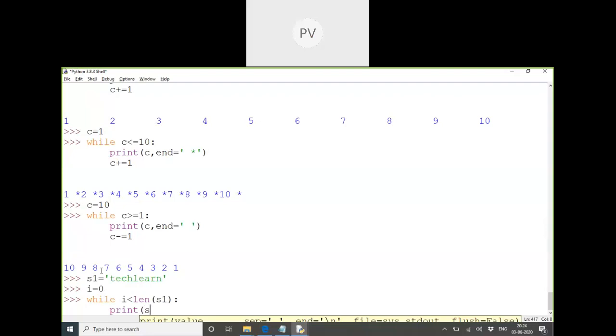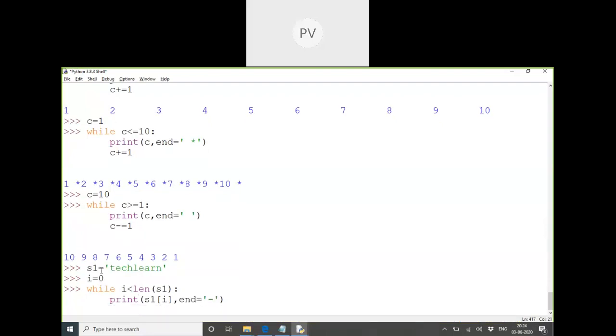What should I print here? S1 square bracket i, right? And I wanted a hyphen at every letter. After the letter, I wanted a hyphen symbol. And we should not forget this. If I don't do this, it will go on printing the first letter infinite times. So I should go to the next index. If I don't increase the index, I'll stay at the 0th index.